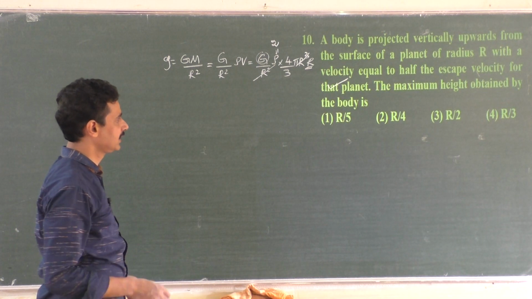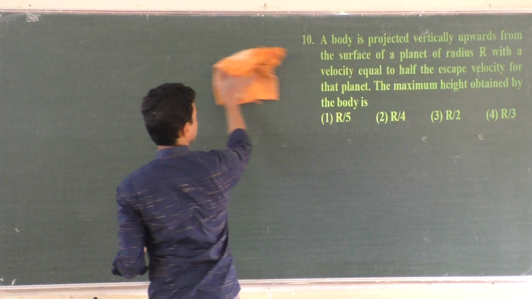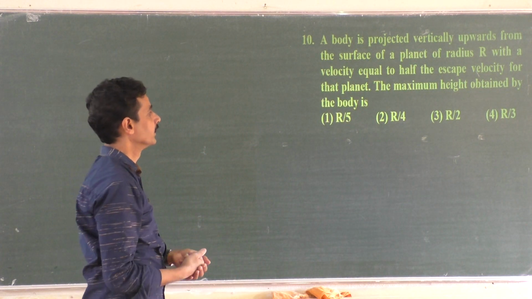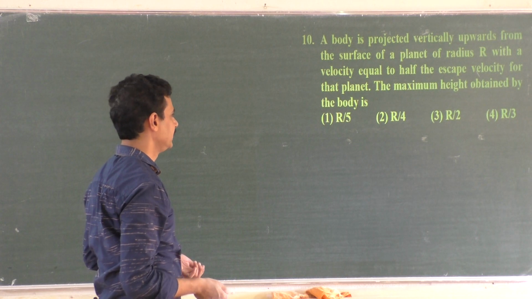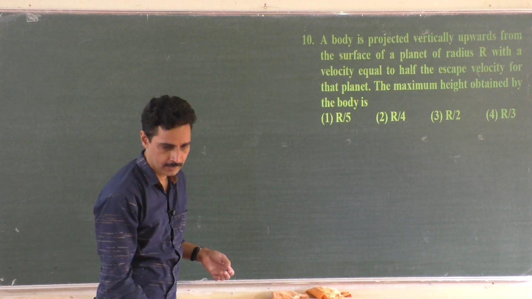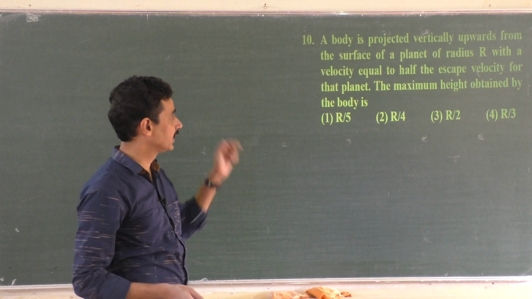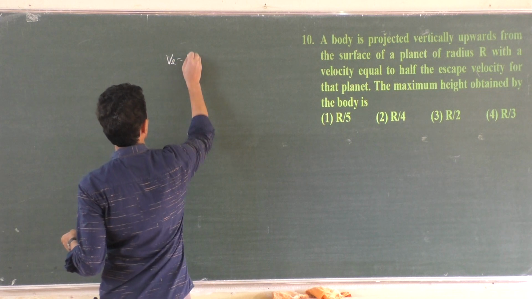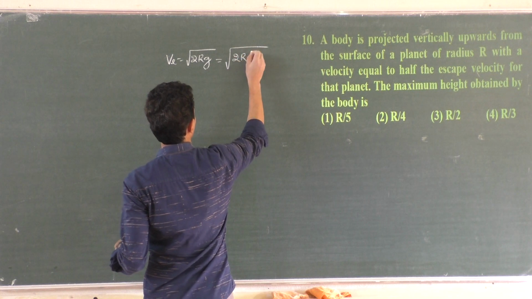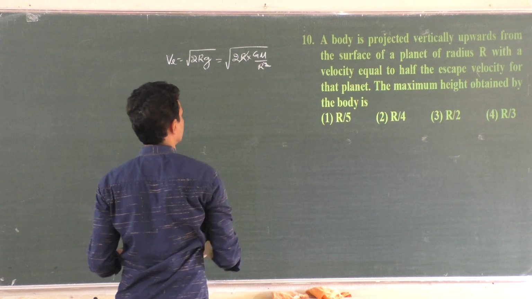10th one. A body is projected vertically upwards from the surface of a planet of radius r with a velocity equal to half the escape velocity for that planet. The maximum height obtained is. Of course, here it suddenly appears as if you can use the equation v square is equal to v naught square plus 2ax, where v naught is half of the escape velocity. Escape velocity is root of 2rg, correct? Root of 2r GM by r square. So 1 r gets cancelled. It is root of 2GM by r.